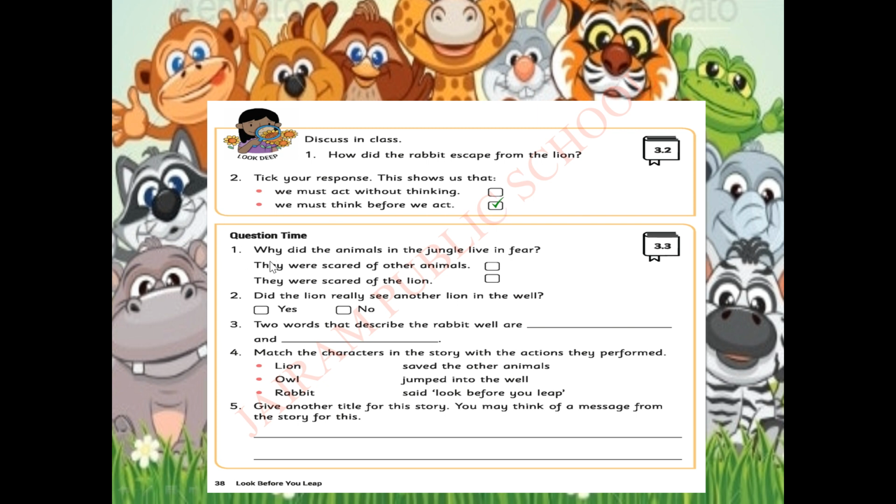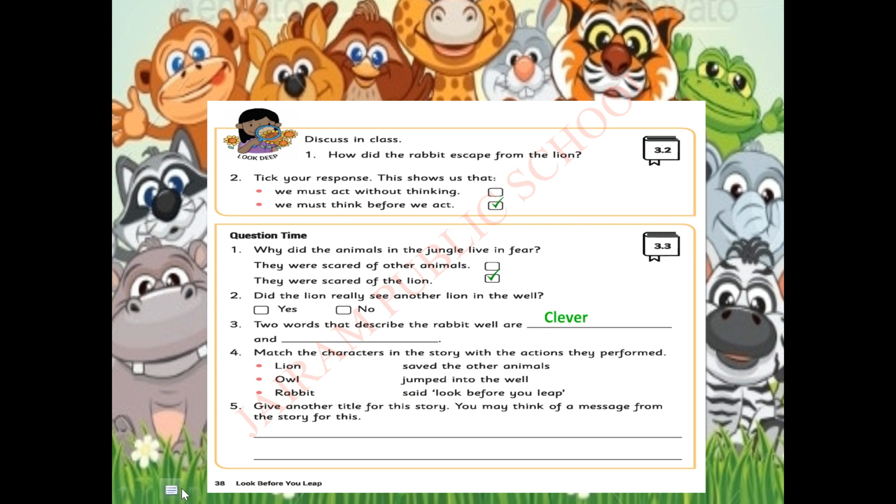Now question time. What's our activity now? Question time. Why did the animals in the jungle live in fear? They were scared of other animals. Is it so? No, they were all living happily. They were scared of the lion. Is it right? Yes, they were scared of the lion. Very good. Did the lion really see another lion in the well? Is it right?